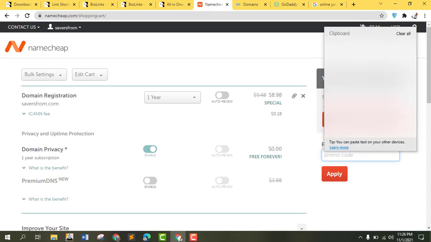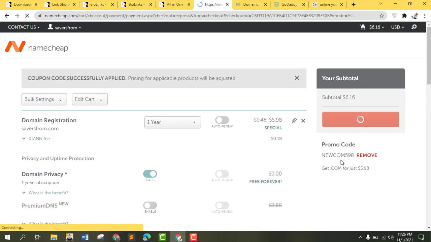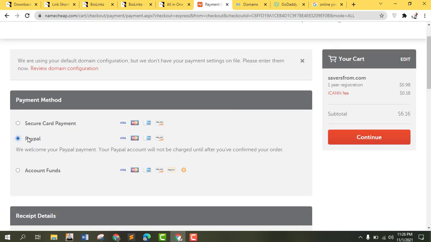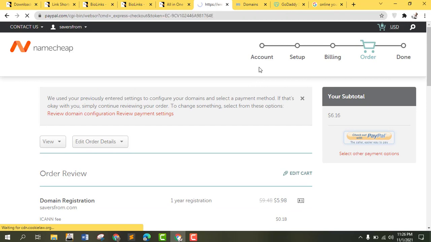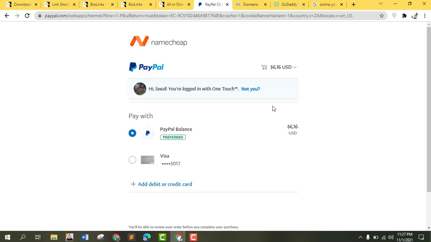Yeah, adding coupon. So boom, $6. Proceed and confirm. So as you can see, I get the coupon. You can also apply it to yours. I'm just going to pay with my PayPal funds and continue. Going to PayPal. I'm going to pay.